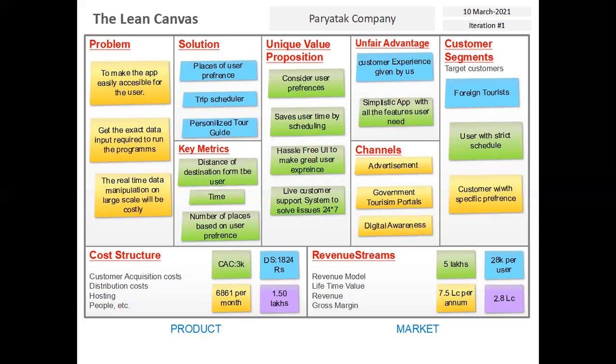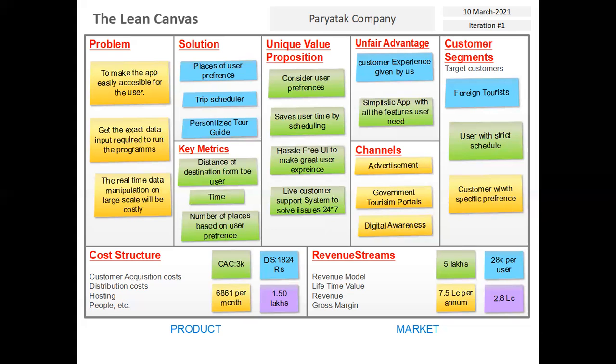Now, the unique value proposition. It considers user preferences. It saves user time by scheduling, offers a hassle-free user interface to make great user experiences, and has a live customer support system to solve issues 24/7.